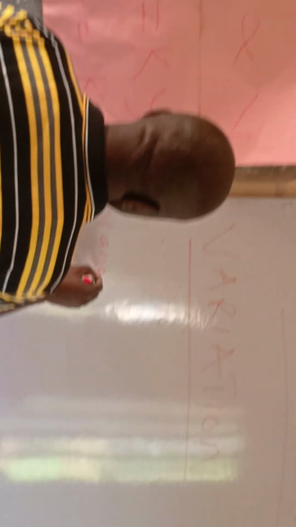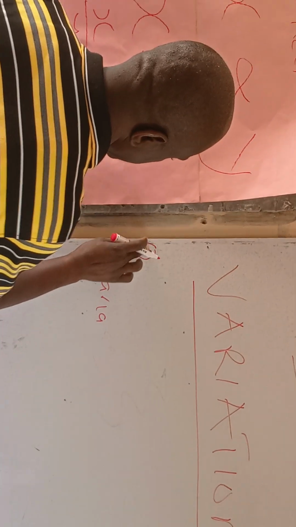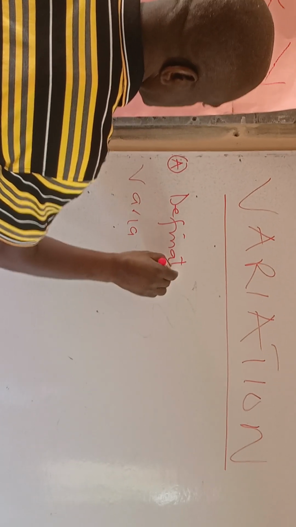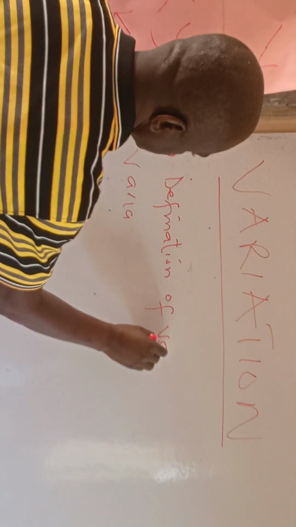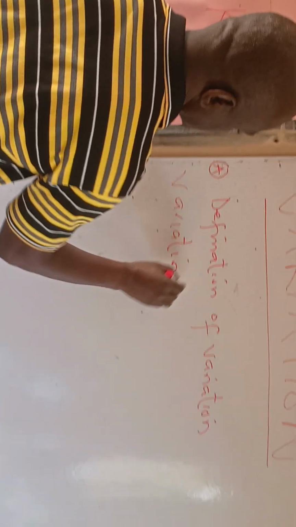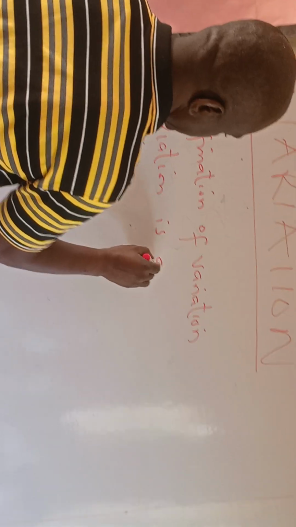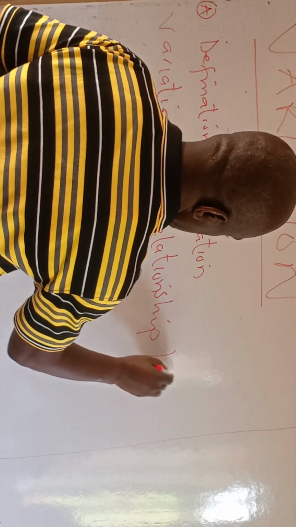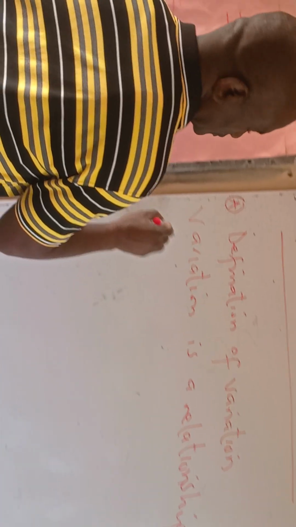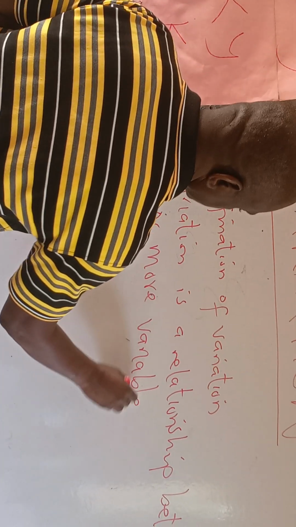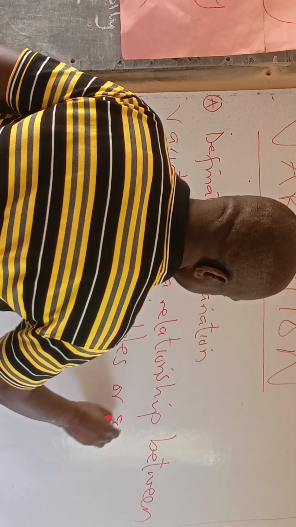So we say variation. Definition of variation: the variation is a relationship between two or more variables or quantities.